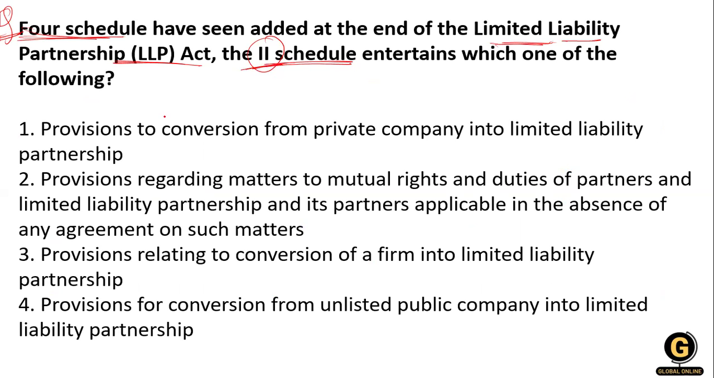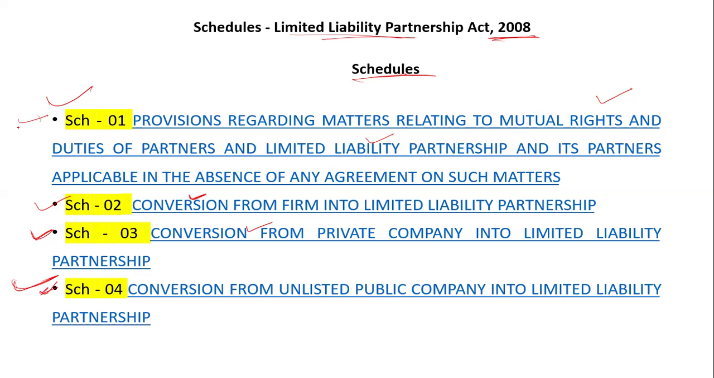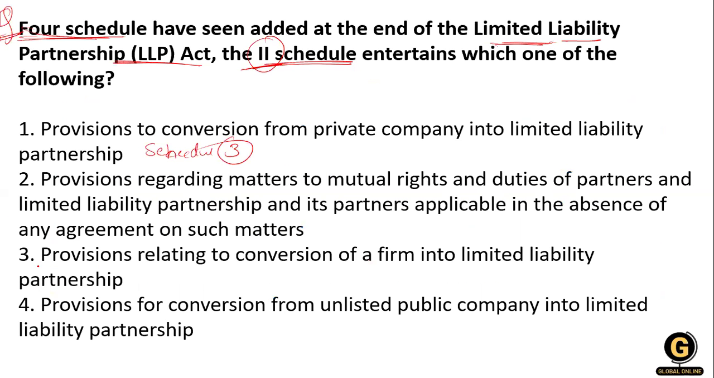The schedule number 2, the provision of conversion from the firm into the limited company. This is given in this schedule, ma'am, in the schedule 3, ma'am? Okay, there, look at here, there are only 4 schedules given. After the provision regarding the matter of duties and rights, this is a schedule, ma'am. This is schedule 1.